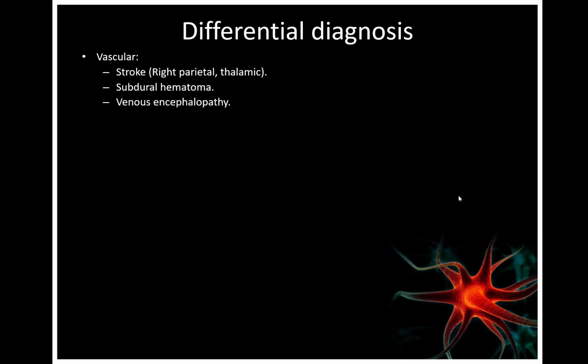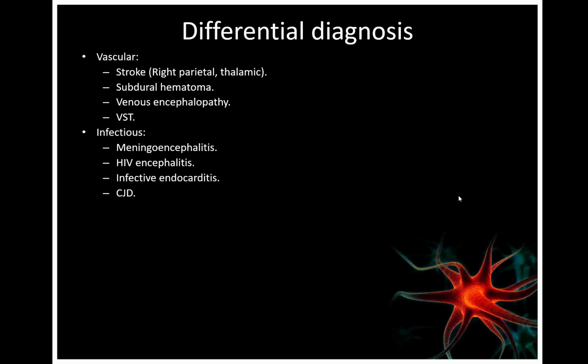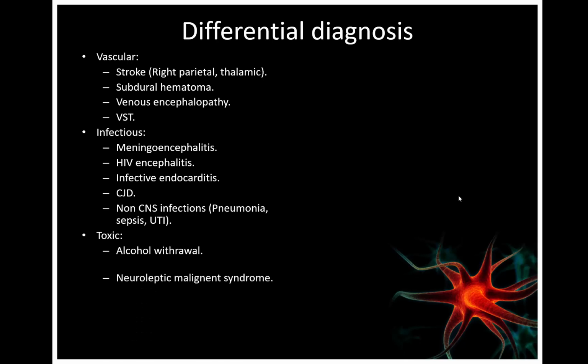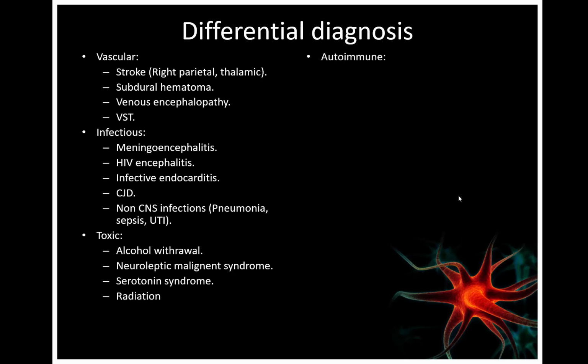Subdural hematoma, venous sinus thrombosis, infectious causes such as meningoencephalitis, HIV encephalitis, infective endocarditis, CJD, non-CNS infections such as pneumonia, sepsis, and UTI, toxic etiologies such as alcohol withdrawal, neuroleptic malignant syndrome, serotonin syndrome, radiation, and autoimmune encephalitis such as voltage-gated potassium channel encephalitis, anti-NMDA receptor antibody encephalitis, seronegative encephalitis, Hashimoto encephalitis, which is now called steroid responsive encephalopathy.